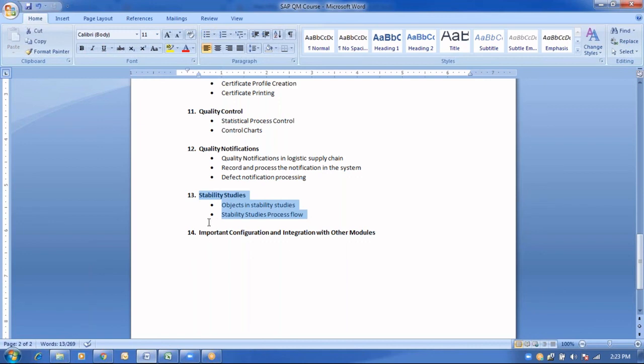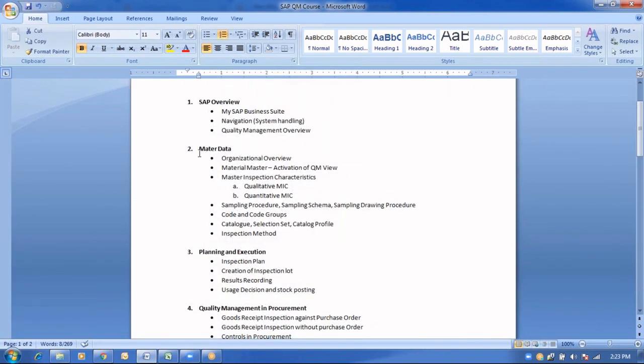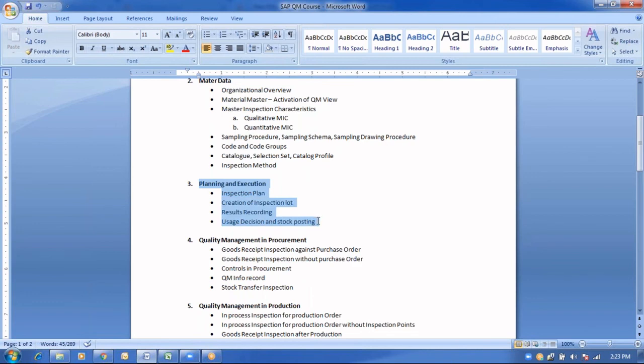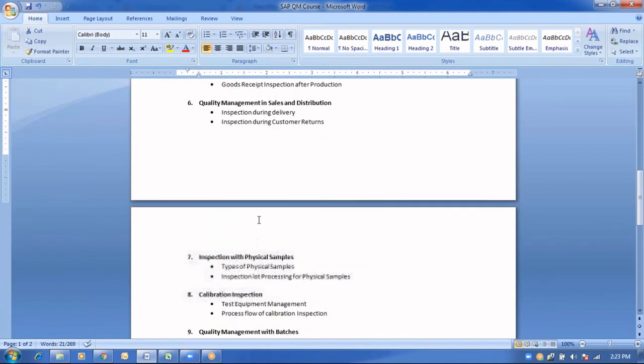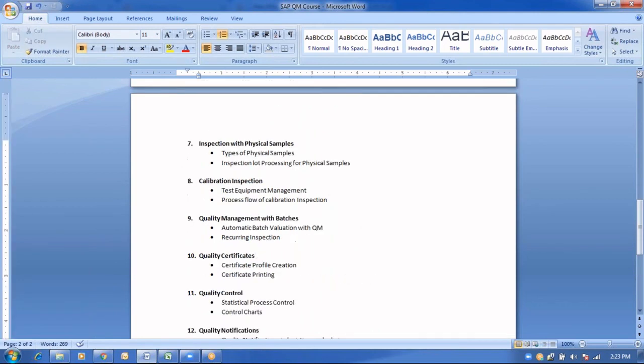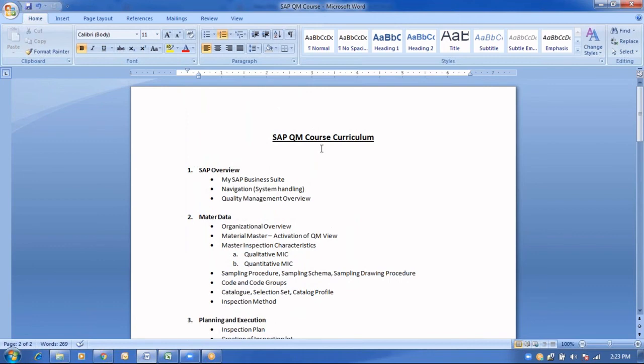As usual, we are going to cover some important configurations with respect to the QM module. For example, with the master data, there would be some configuration at MIC level, some one-time master data maintenance, or one-time configuration for sampling procedures, sampling schemes and dynamic modification procedures. At each chapter level we are going to cover what configuration we will be considering with the QM execution flow. That will be covered for each chapter, and is one of the key driving concepts of this course curriculum.